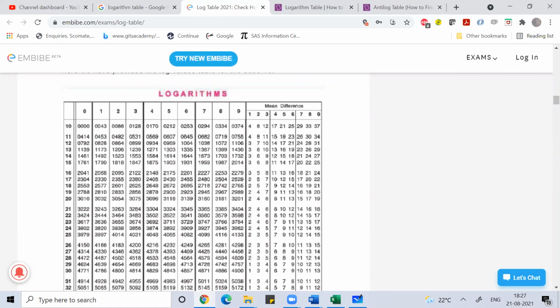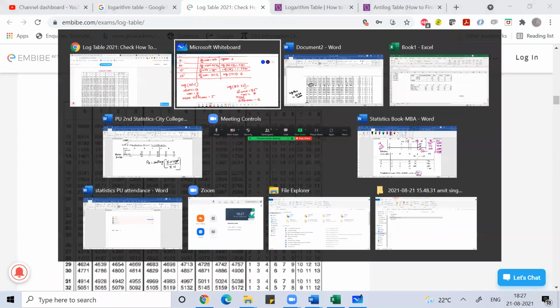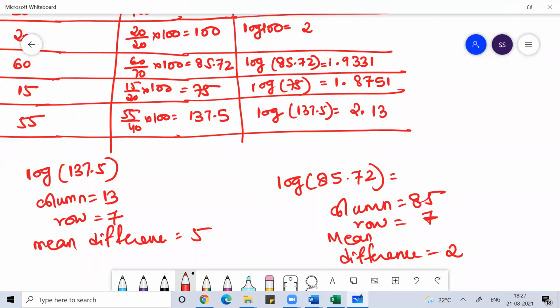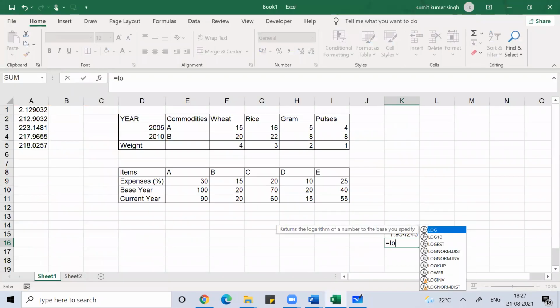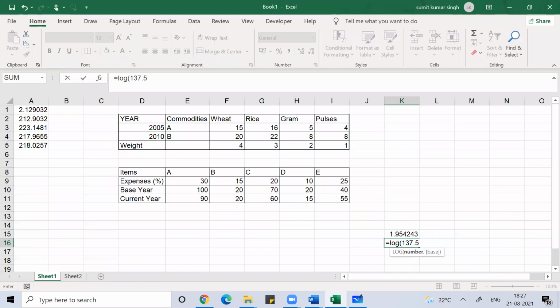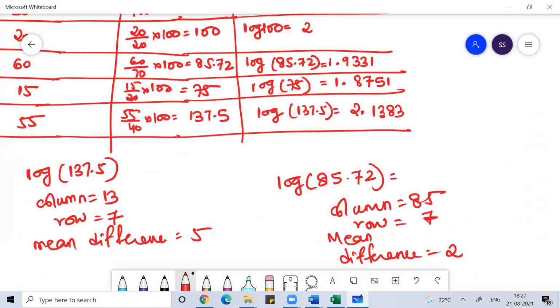The row 7 value is 1367, mean difference 5. So 1367 plus 16 will be 1383. So log 137.5 is 2.1383.